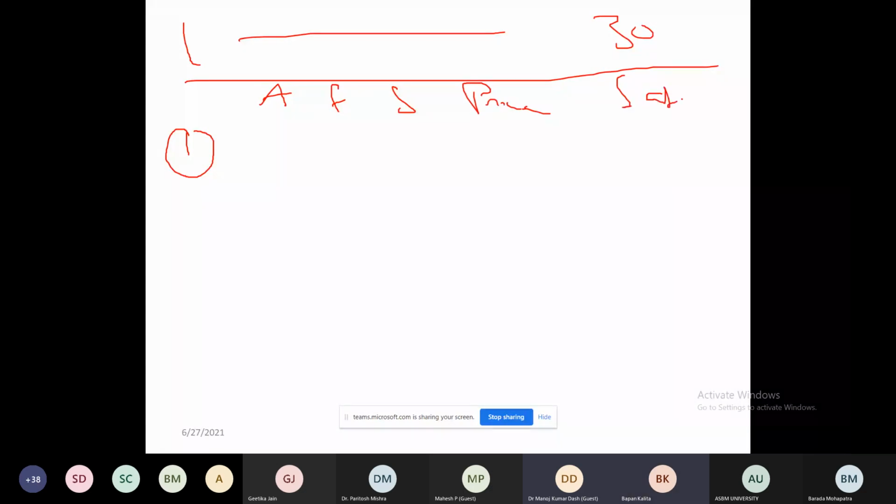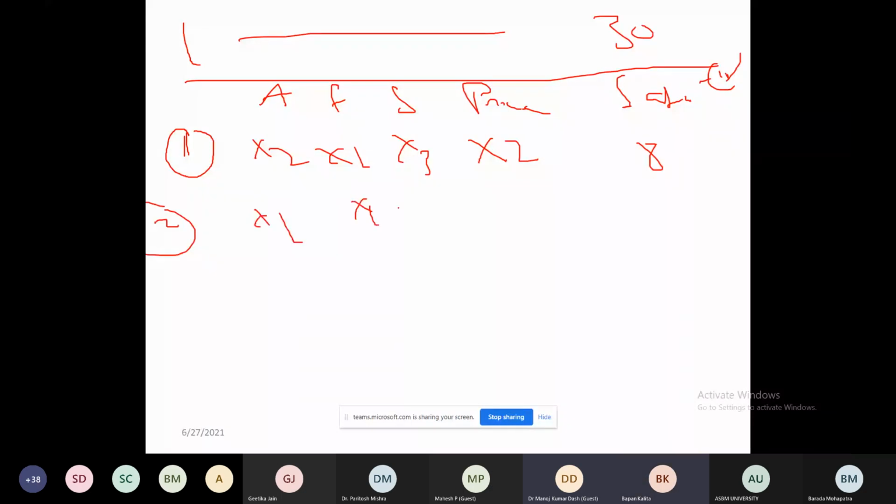Out of 10. I asked, you have joined here in the hotel industry, what is the most thing you are interested in? He said that this is X2, this is X1, this is X3, this is X2, and out of 10 I give 8. Is it clear? Second customer, he said that when I selected this thing, I went for X1, I go for X1, I go for X2, I go for X3. Out of 10, I have given 7.